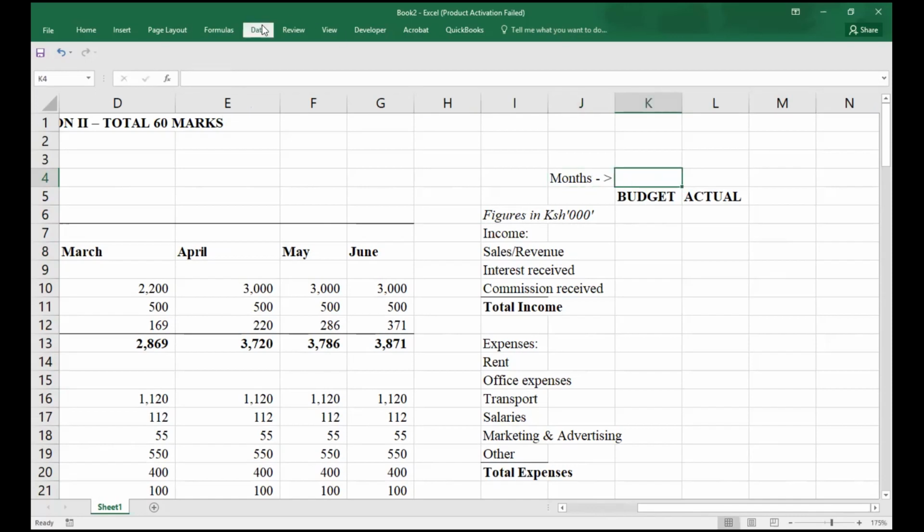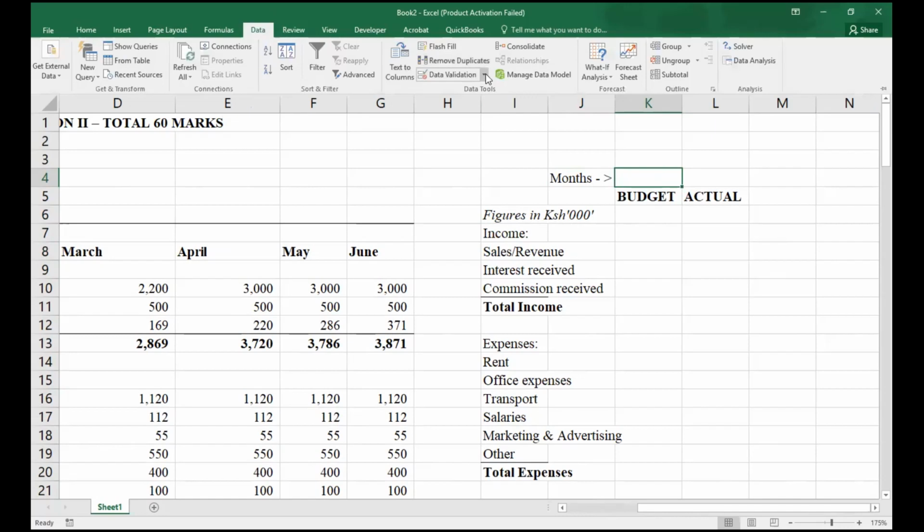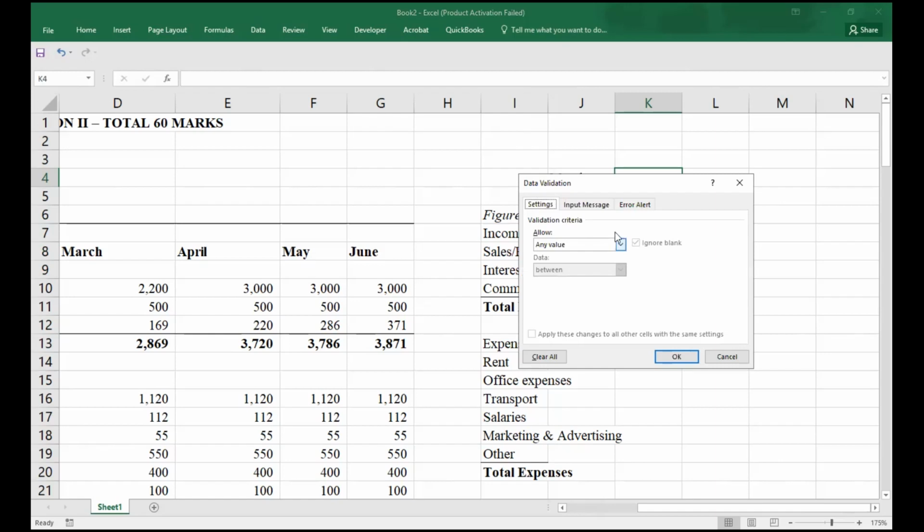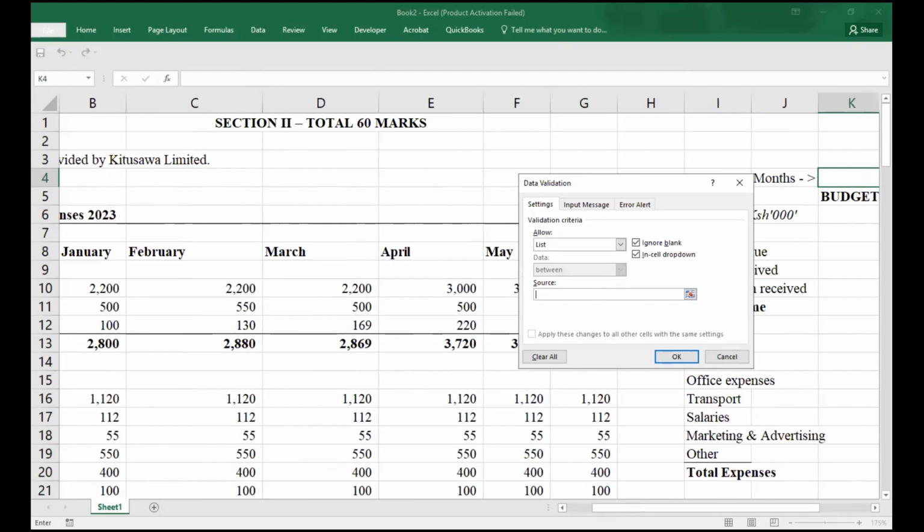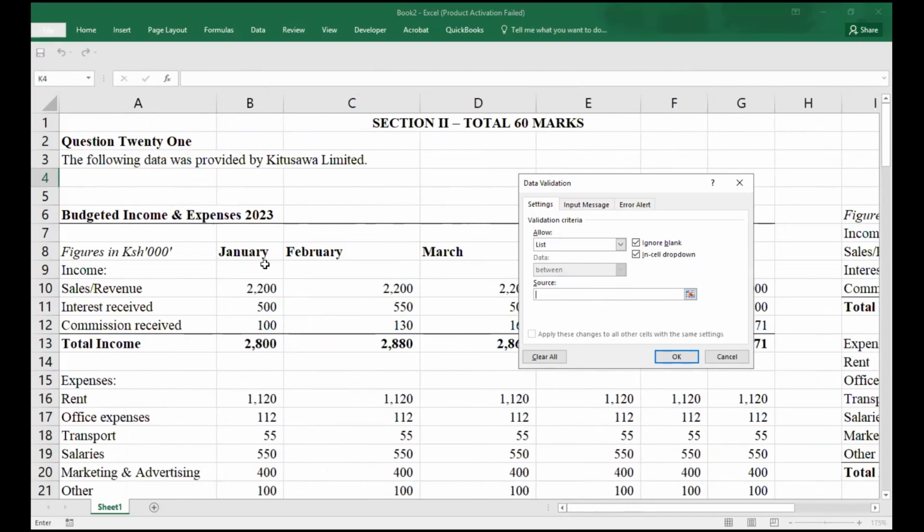You just come to data. You come to data validation. In our dialog box, where we have allow, I click list. Then our source: basically, which range are we looking at? We're looking at our period, so I'm going to select that period from January up to June.